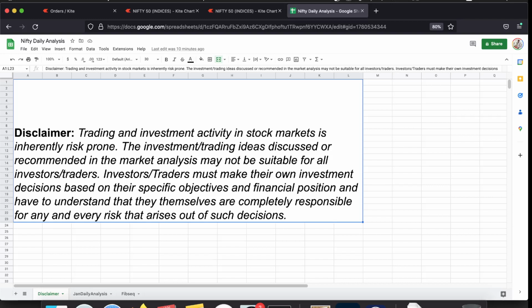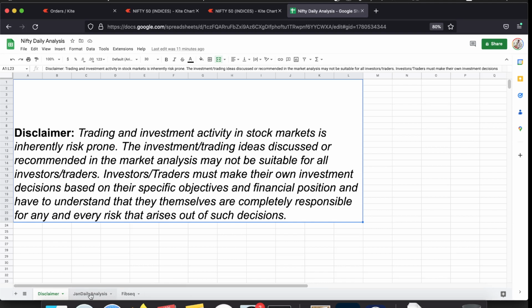In this show, I analyze Nifty based on its price action, trend lines, support, resistance, and Fibonacci retracements. I keep the analysis simple and straightforward. I don't bring in any of the outside market or news into the analysis. The analysis is purely based on technical signals, and I try to maintain it as objectively as possible.